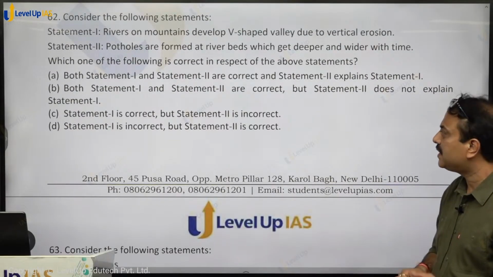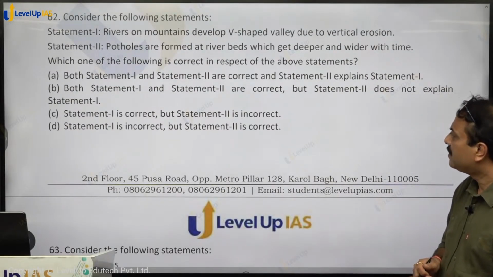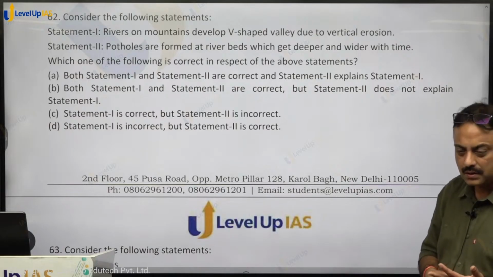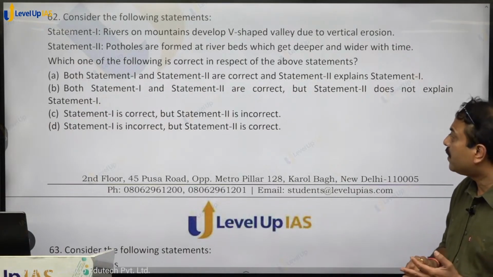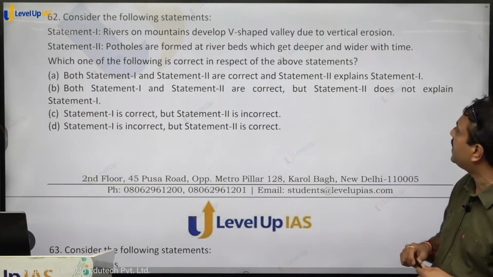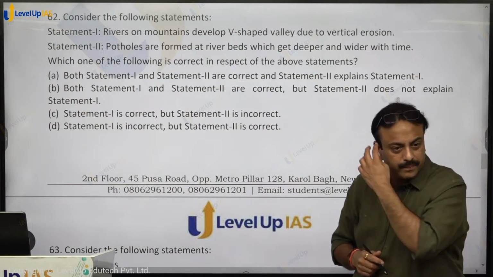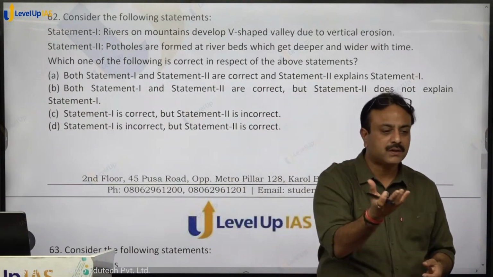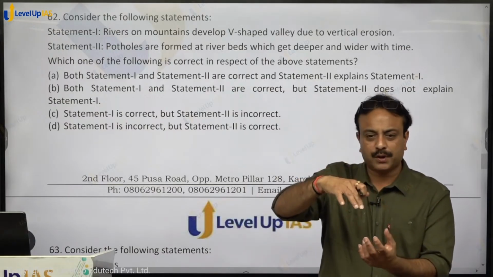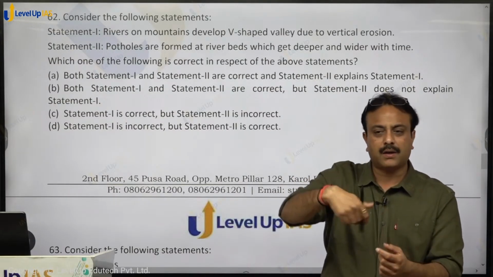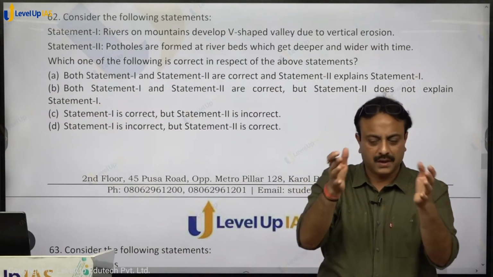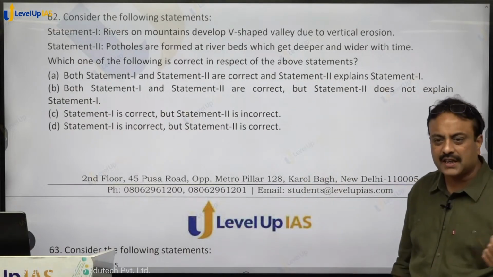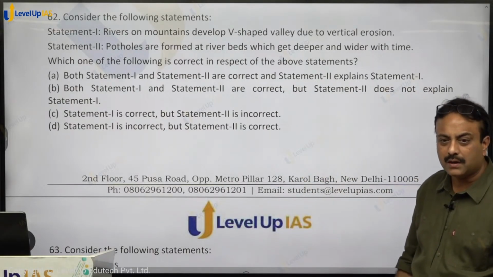Consider the following statements. Rivers on mountain develop V-shaped valley due to vertical erosion. Potholes are formed at riverbeds which get deeper and wider with time. Potholes are basically what? A depression gets formed in the base of the river. Pebbles get deposited, they keep on rotating. The depression becomes deeper, deeper, deeper. So both are correct and statement 2 is a correct explanation for statement 1, right?